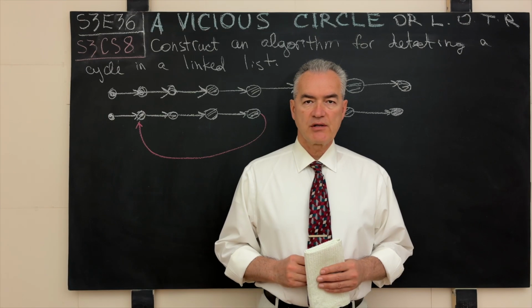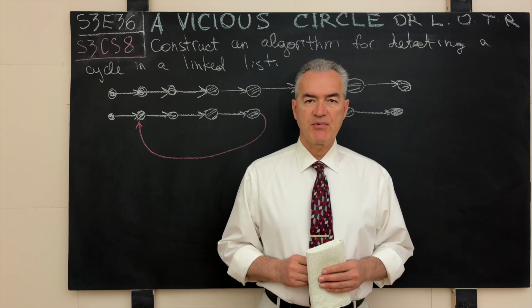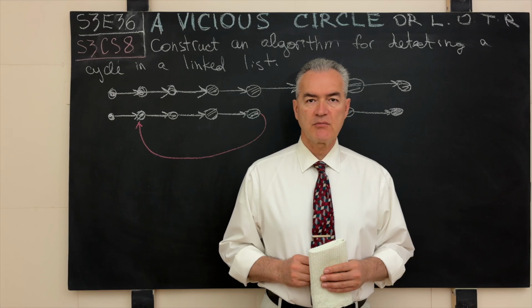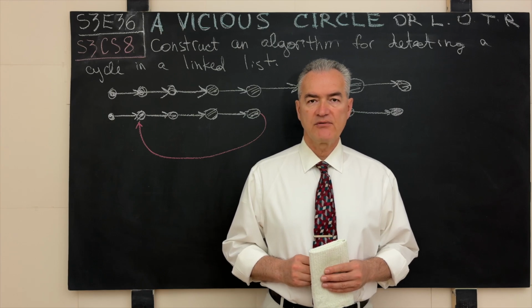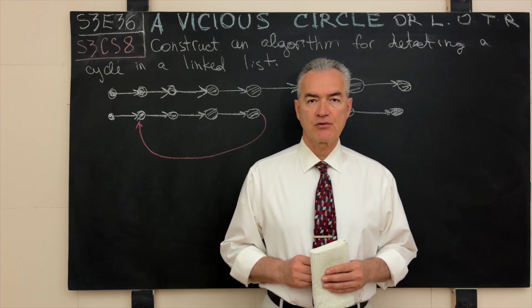Welcome to the Proverbial channel, season 3, episode 36, the episode which I titled A Vicious Circle or Lords of the Ring, because in this episode we will construct a beautiful algorithm that will allow us to detect whether a given linked list contains a cycle or not.